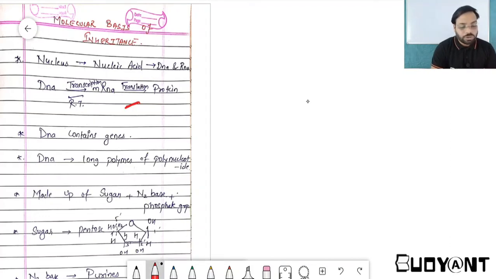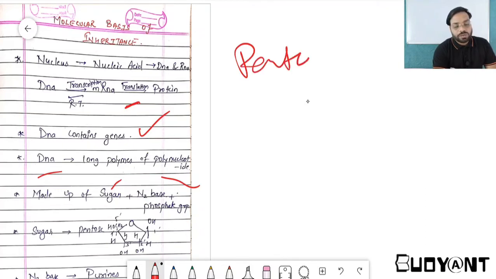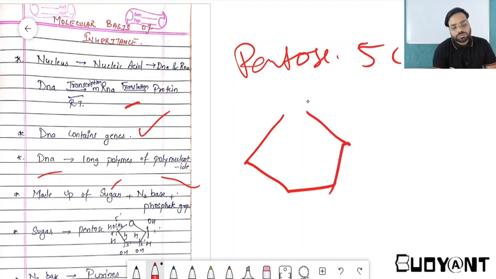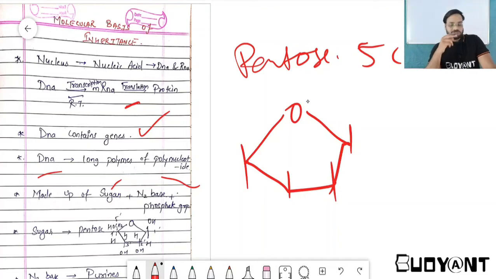Now coming back to the topic, DNA, I have mentioned it, contains genes, and DNA is a long polymer of polynucleotides. What are nucleotides? Nucleotides are just the formation of sugar, a nitrogenous base and a phosphate group. So if one asks what DNA is made up of, it is made up of a sugar, that is a pentose sugar. Pentose means 5 carbon. So this is the 5 carbon structure.